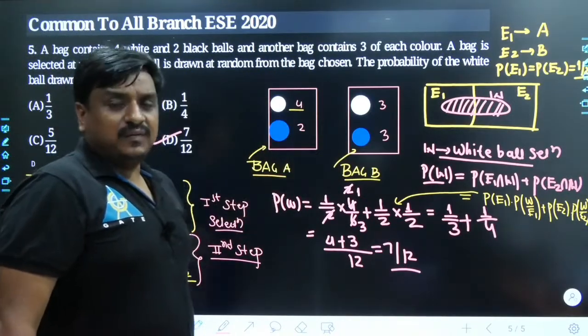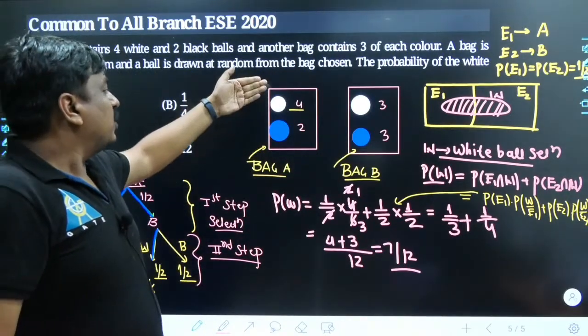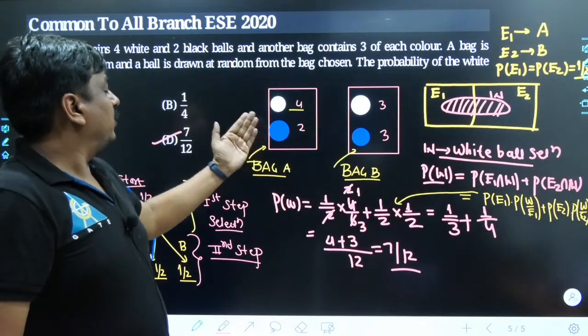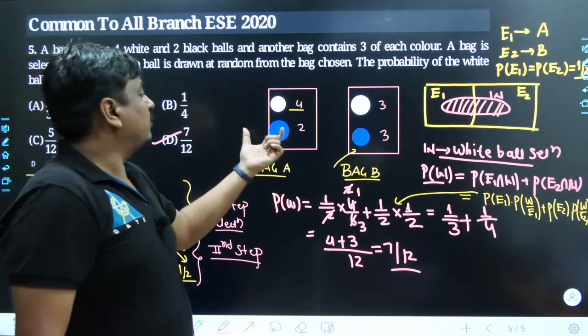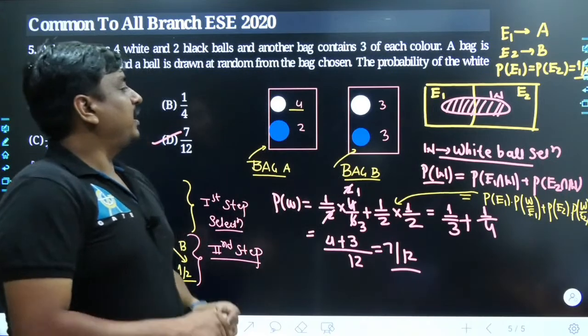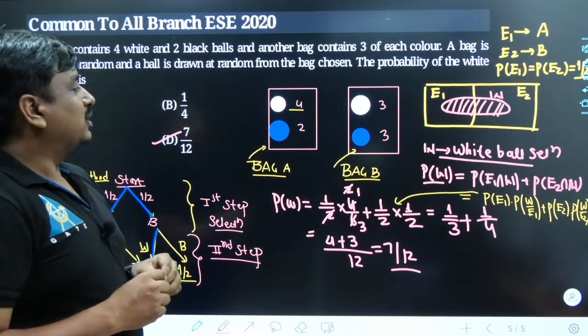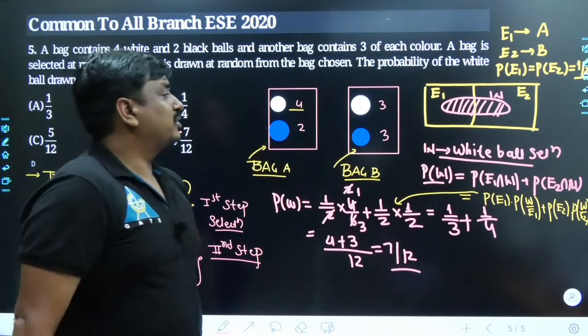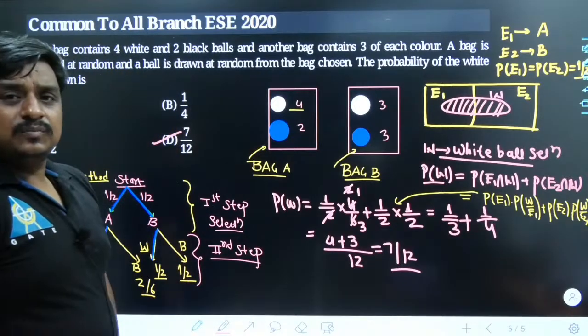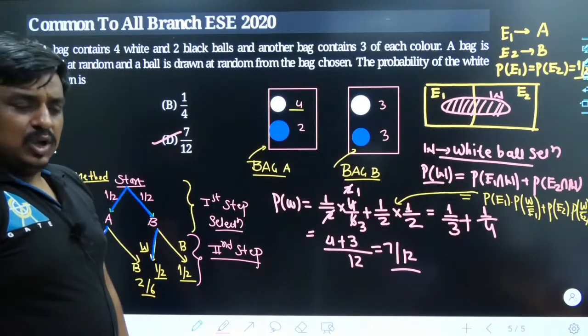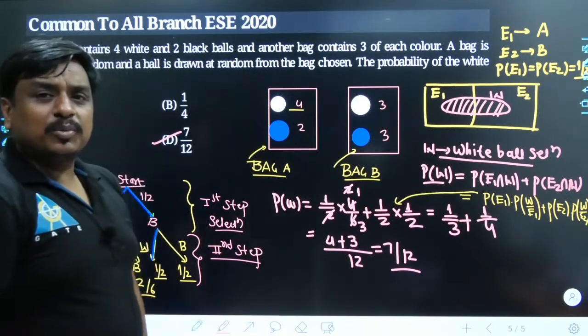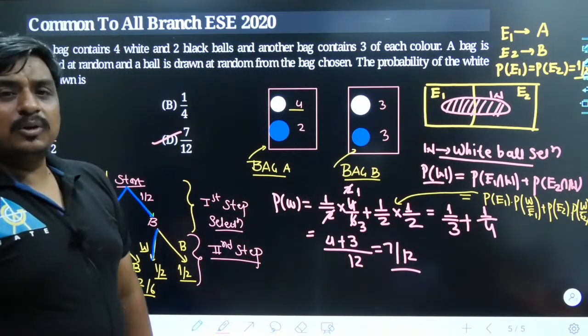but their quantities are different. At the very beginning, the number of white balls was 4 and the number of black balls was 2, and similarly in the second bag, the number of white balls was 3 and the number of black balls was 3. And what were they telling? You select either of the bags. What is the probability that you would be selecting the white ball?